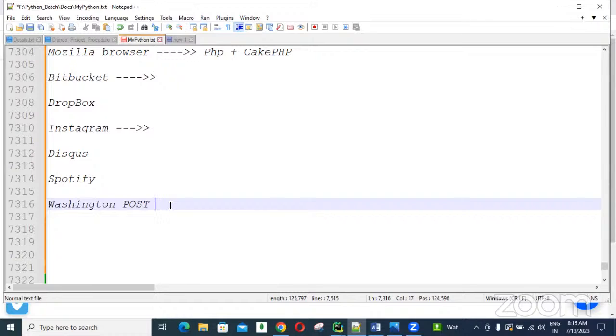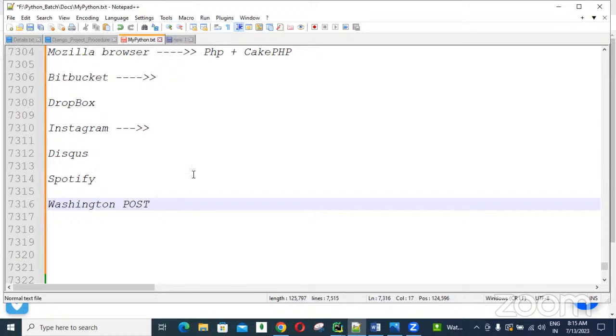So this application is working faster, scalable and reliable because of the Django framework. And one more application, Eventbrite, and eBay. Several applications are designed using Python with Django, guys.